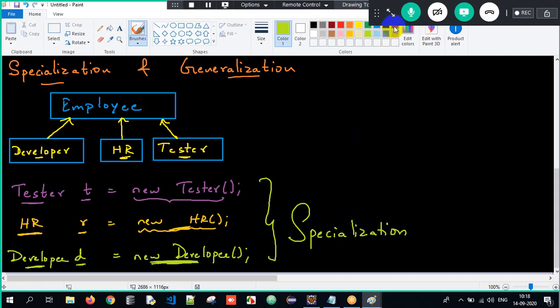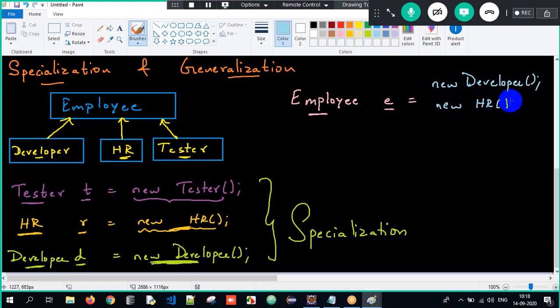Now, generalization means, if I write the reference type as employee E, E is of type employee, then I can store the developer object also, HR object also, and tester object also. So this is called generalization.